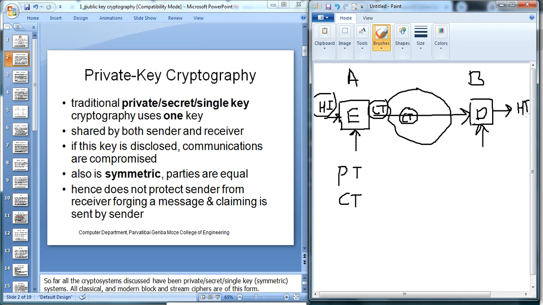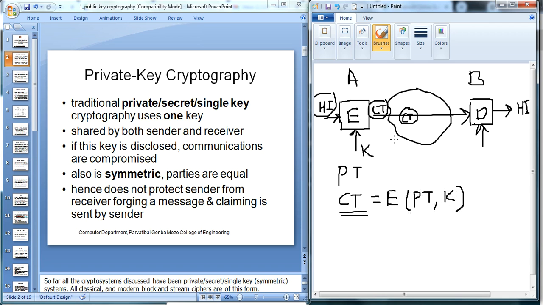But when user A encrypts the data, it needs a key. In the encryption algorithm, the ciphertext is equal to encryption done with the input of a plain text and a key. Means the encryption algorithm has two inputs, the plain text and the key, and then it converts into the ciphertext.